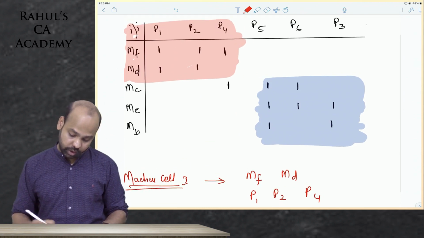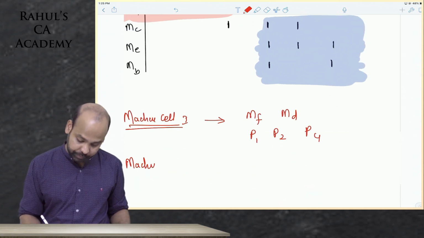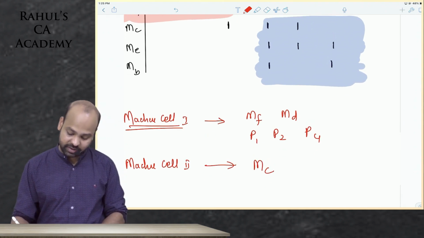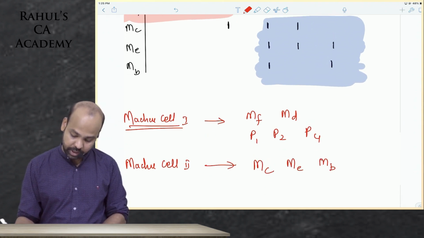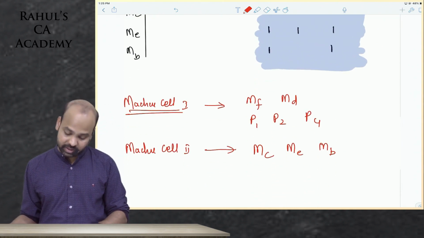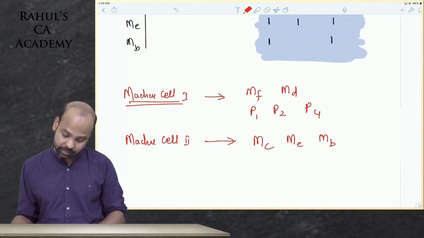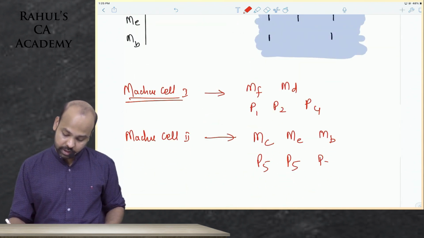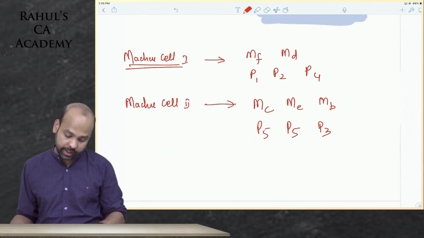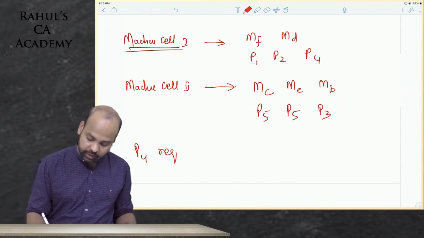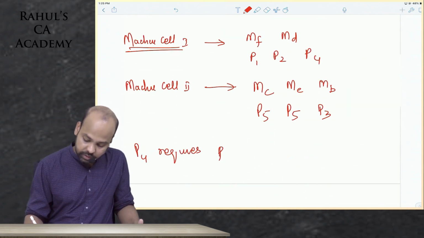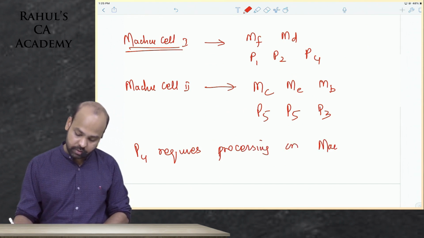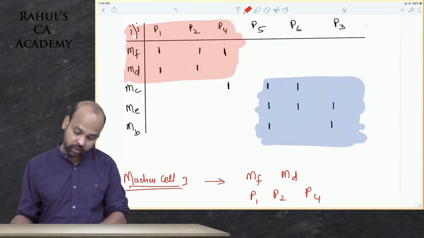And what if I put machine cell 2? I put machine C in the second cell, along with machine E and machine B. The parts that I'm putting are P5, P6 and P3. Please do not forget, P4 requires processing on machine C also.